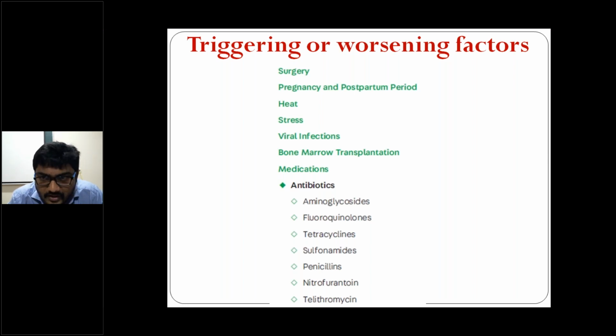Simple question, you have passed pharmacology also. Okay, name some aminoglycoside antibiotics. So antibiotics which may trigger or worsen myasthenia gravis: aminoglycosides, fluoroquinolones, tetracyclines, sulfonamides, penicillins, nitrofurantoin, telithromycin, right?